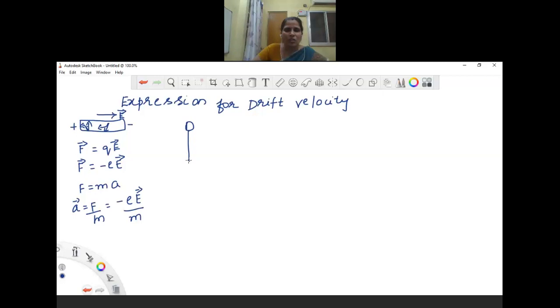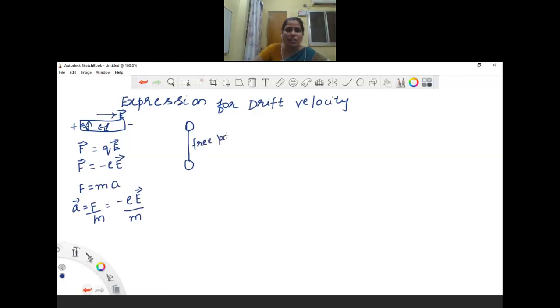The free electron will collide with another electron or another atom here, and when it moves from this place to this place, it gets accelerated and moves with a certain velocity. But in between these two collisions, no collision takes place in this region. So we can also call this path the free path.